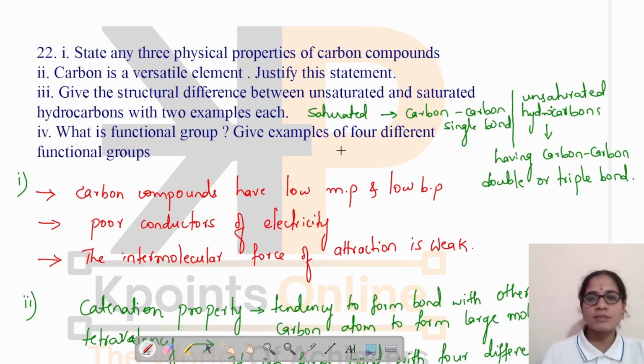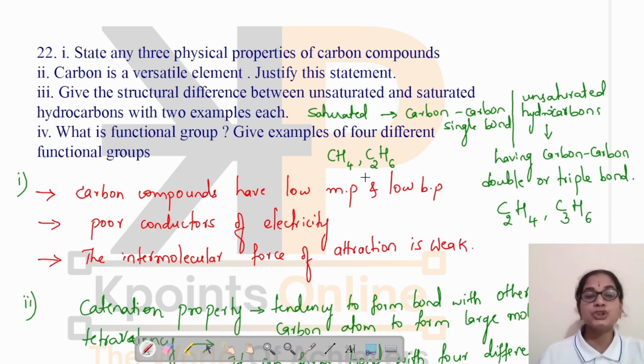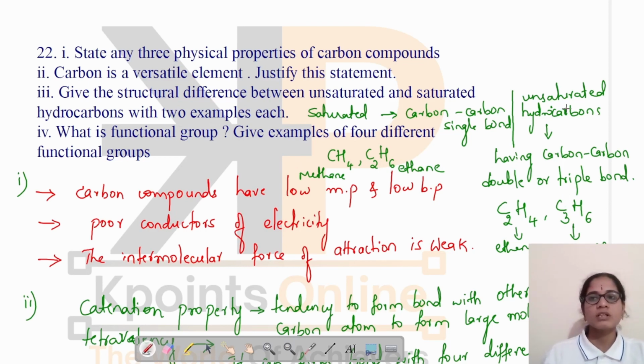For saturated hydrocarbons, you can give methane, ethane, C2H6, and for unsaturated, you can give C2H4, that is ethene, propene. You should also name these compounds. It is methane, ethane. It is ethene. It is propene. Okay, these are some examples for saturated and unsaturated compounds. You can also give examples of alkynes also. Okay.